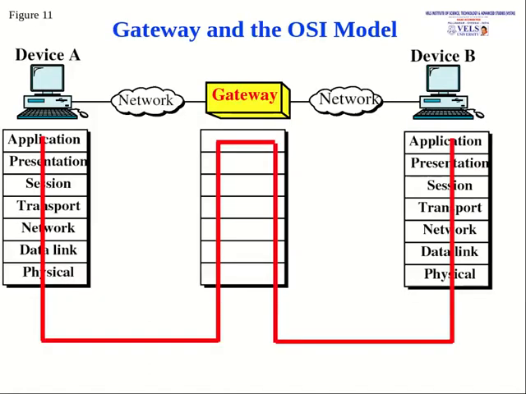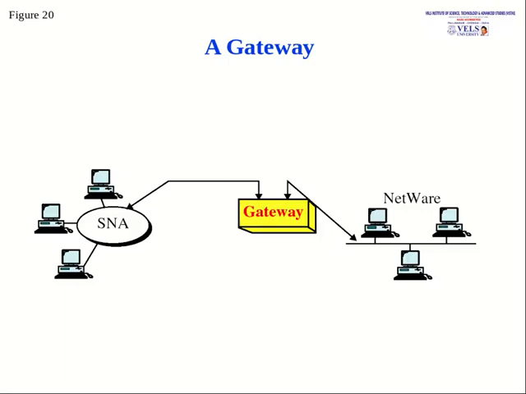So here we can see that there are seven layers used by the gateway. Out of the seven layers, on the sender and receiver side, all the layers will work if you are using a gateway. Here it is connected with an IBM. The gateway is the main thing. Nowadays the gateway is installed with a firewall, router and everything.